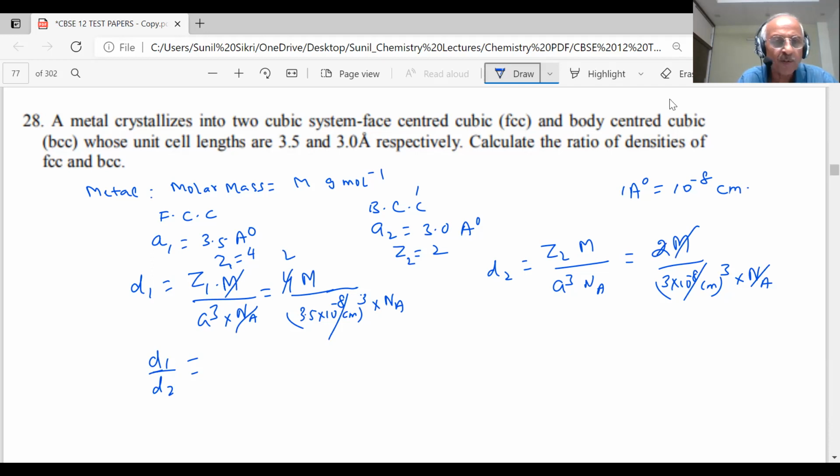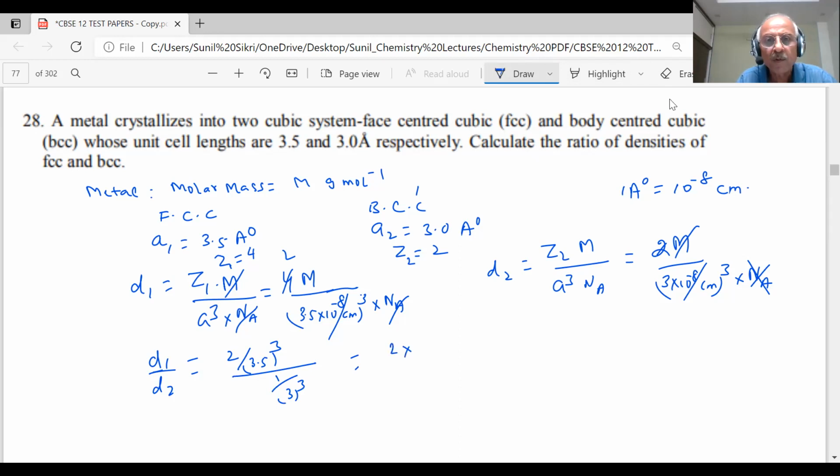So then what will be the ratio, student? 2 divided by 3.5 the power 3 and Na cancels out, so divided by 3 the cube. So what is the answer, student?